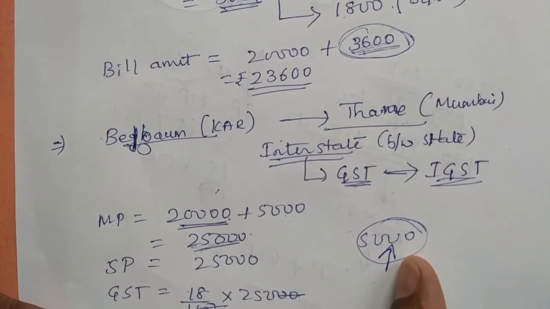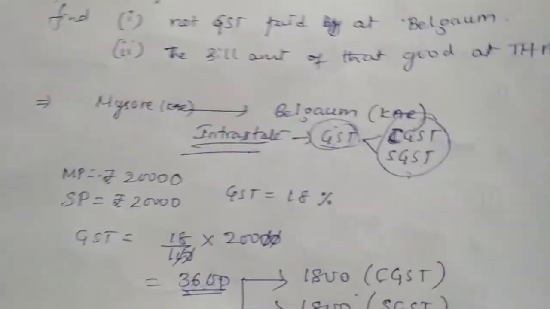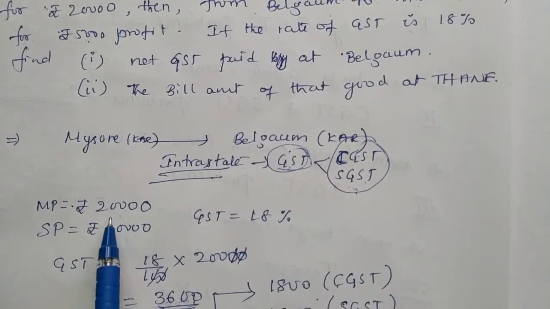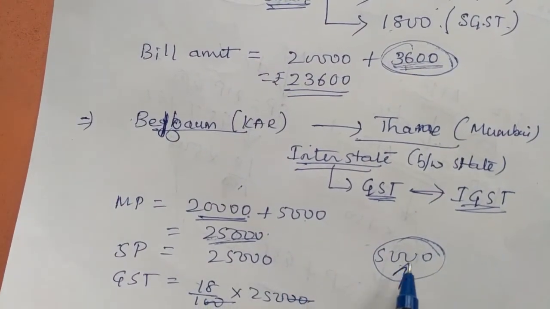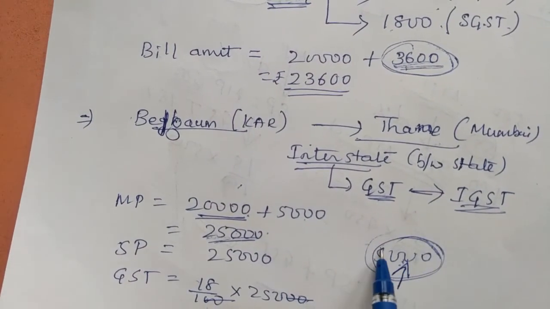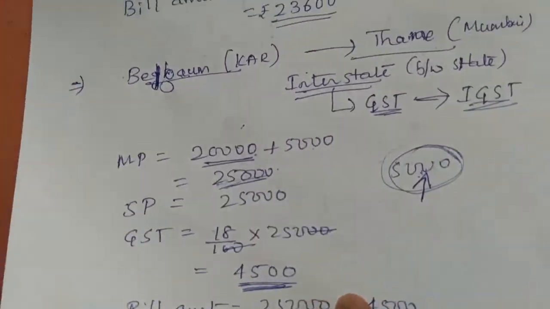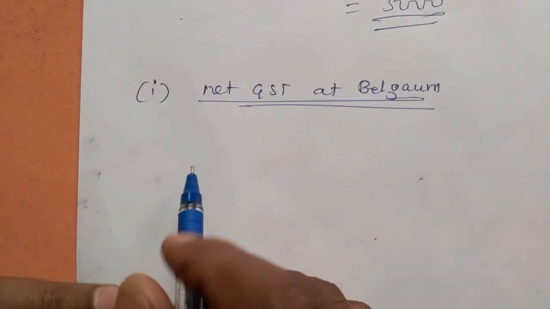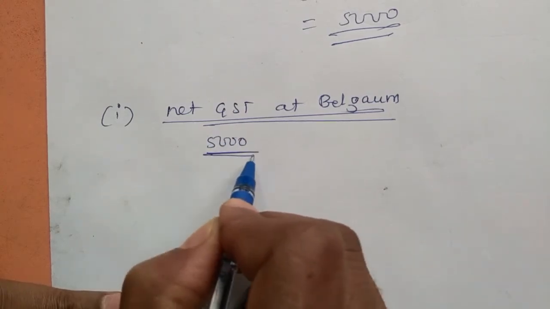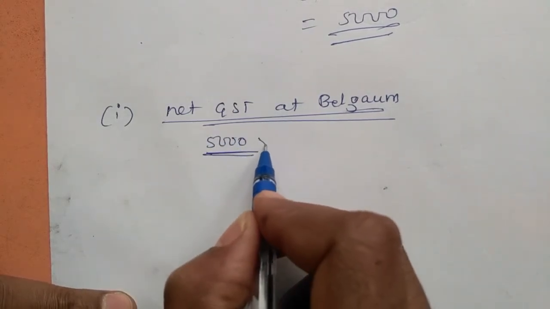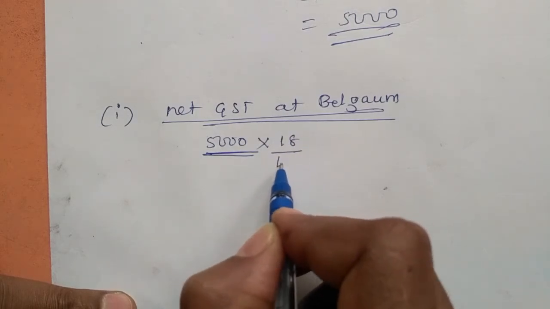Where was this 5,000 increased? At Belgaum. Because Mysore to Belgaum it was 20,000, now Belgaum to Thane 25,000. This 5,000 amount is increased at Belgaum. So therefore, how to find out net GST? Net GST at Belgaum means at Belgaum how much is increased on the good? 5,000 is increased. So 5,000 into 18%.